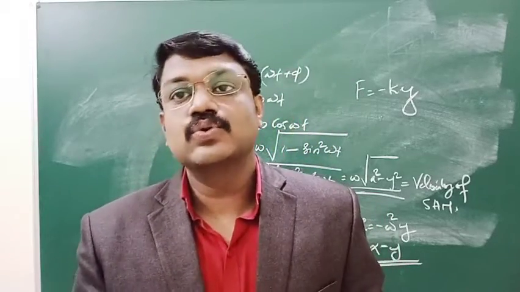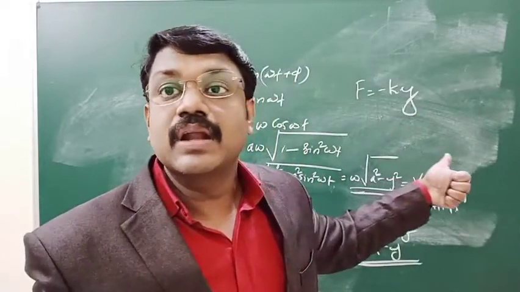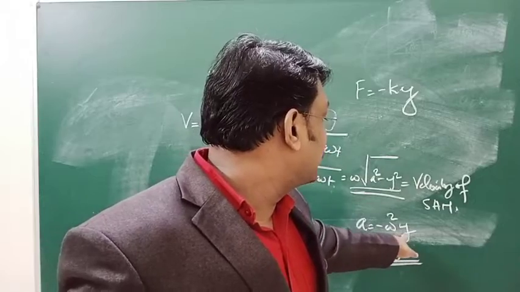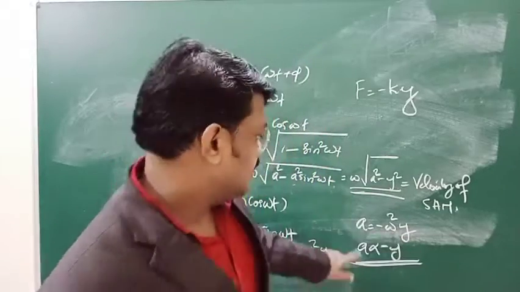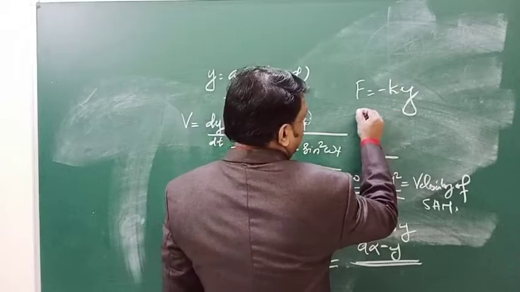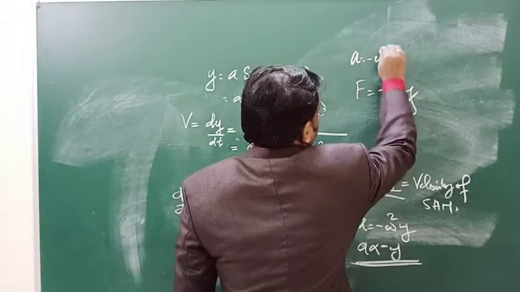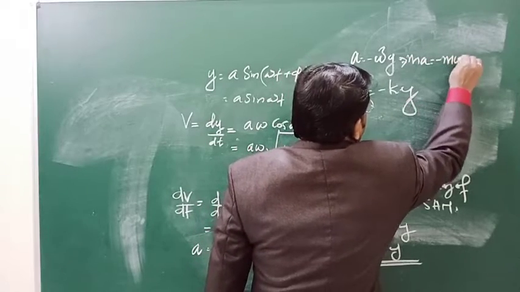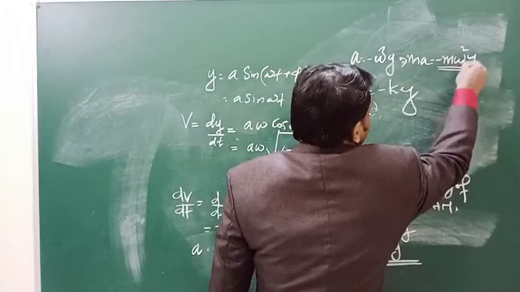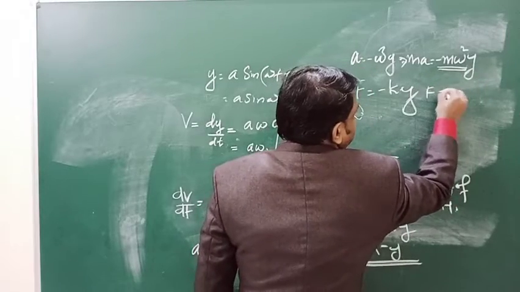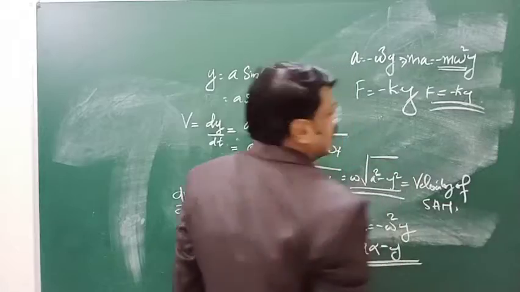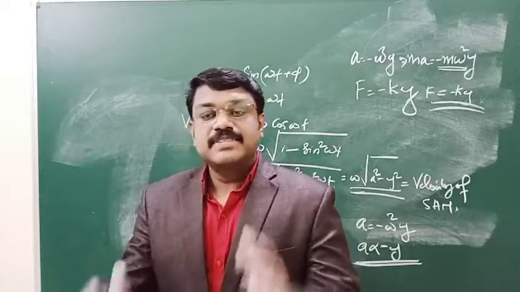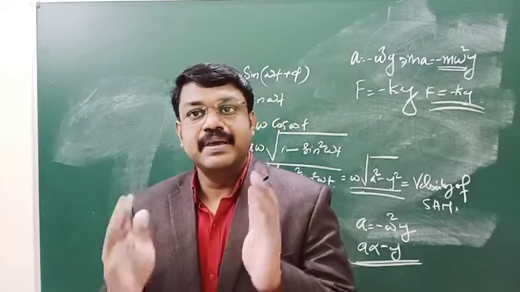Its displacement, velocity and acceleration, and the equation for simple harmonic motion: F equal to minus m omega square y. See, a is equal to minus omega square y, so F is equal to m a, which is minus m omega square y. This m omega square is replaced by k, so F equal to minus ky. Simple. So that is simple harmonic motion and its basic properties.